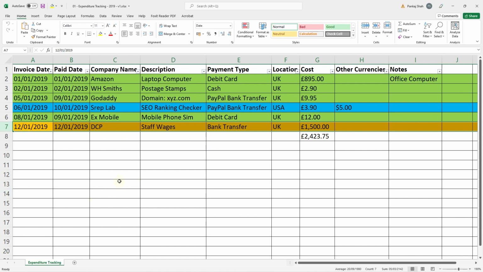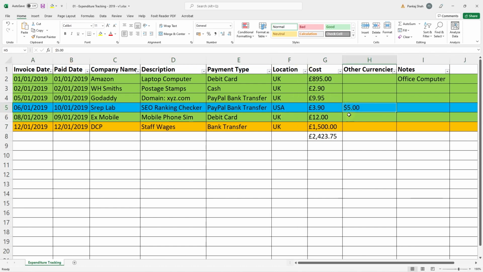So when I look through the spreadsheet and I'm looking at how much did I pay them in January or February or March or some point in the year, I can quickly flick through the spreadsheet. It might have like 500 items in here. I can easily see the ones that are in orange, and I know how much I paid them on certain dates. Everything in green is just like general payments, and then anything in blue is actually international payment, because you can see I've put USA location, right?